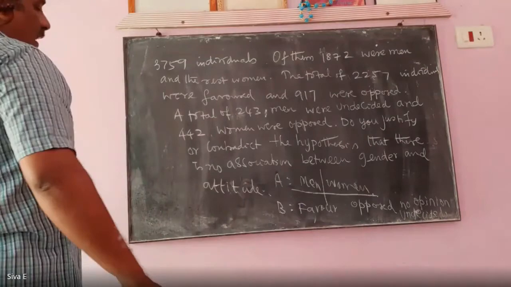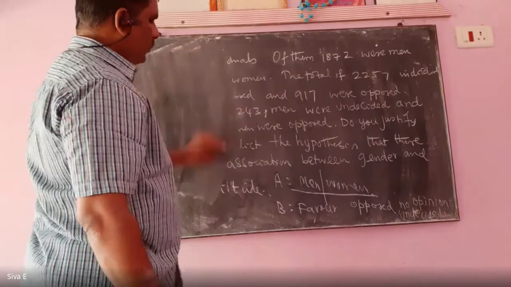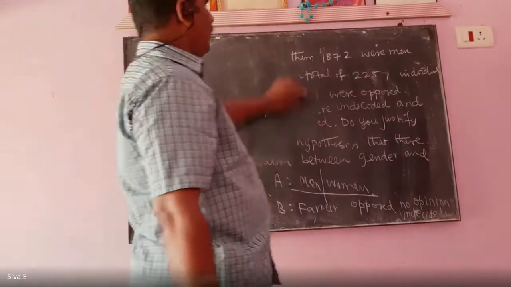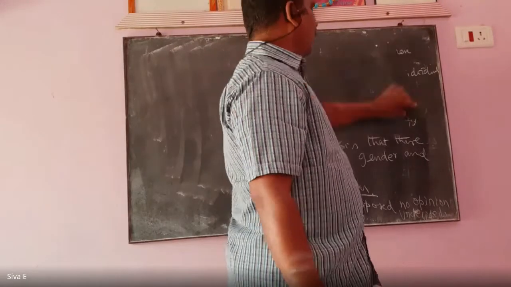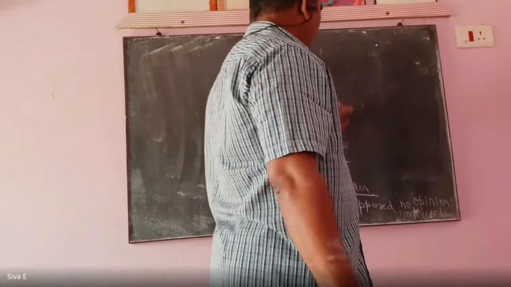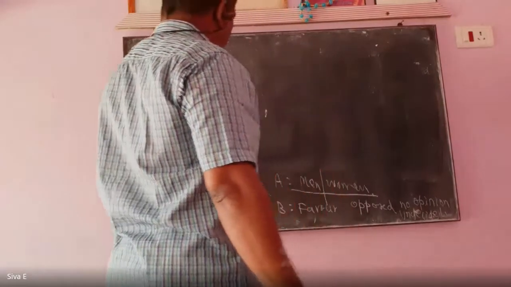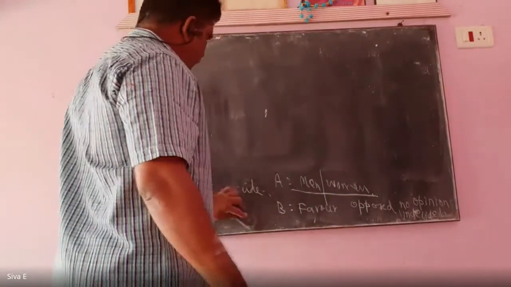So we can form the table now. First you write the table, A row wise, B column wise.